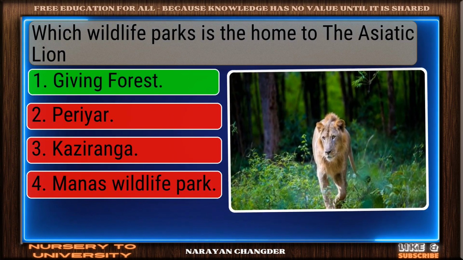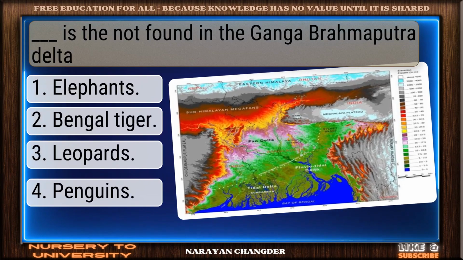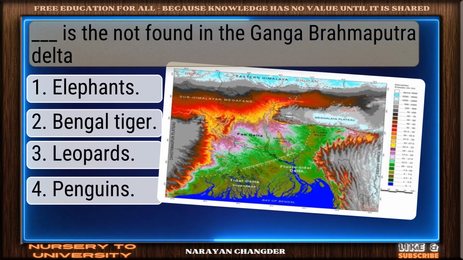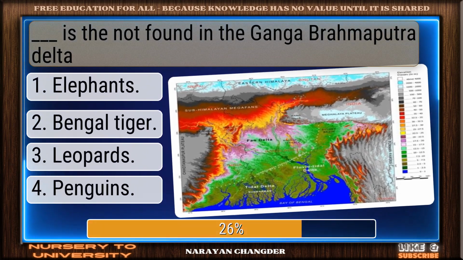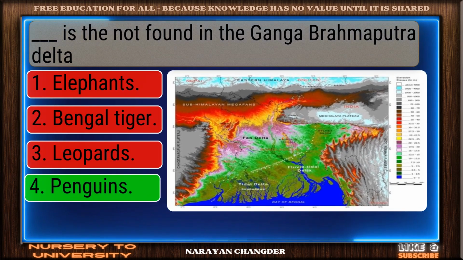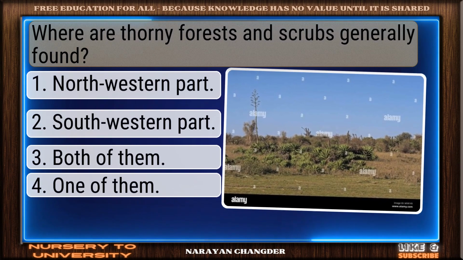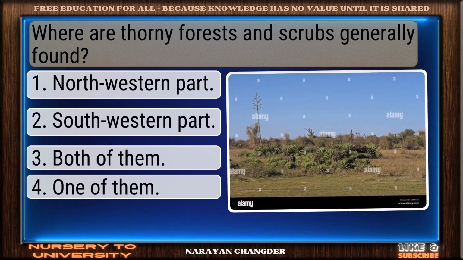Correct. Gir forest is the right answer. Question number 186. Dash is the knot found in the Ganga-Brahmaputra Delta. Well picked. Penguins is the correct answer. Question number 187. Where are thorny forests and scrubs generally found?